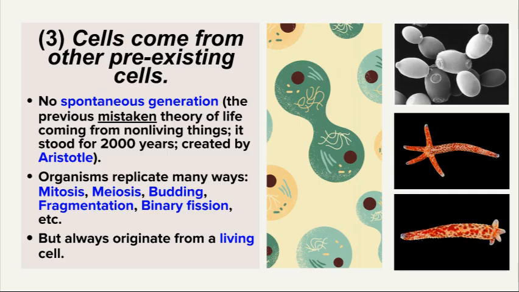We know that there are processes that allow cells to make more cells, and some of these processes are mitosis, meiosis, budding, fragmentation, and binary fission. We are actually going to dive a little bit deeper and learn more about all of those in later lessons. But one thing we do know is that cells are always going to originate from something that is living, not something that has died or damaged. Again, it is a living cell.